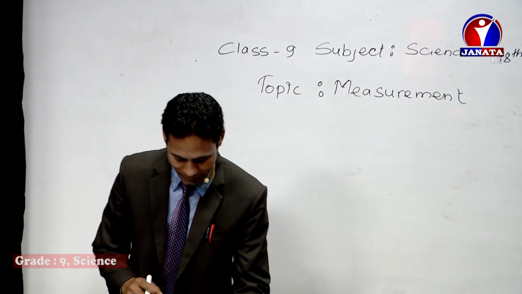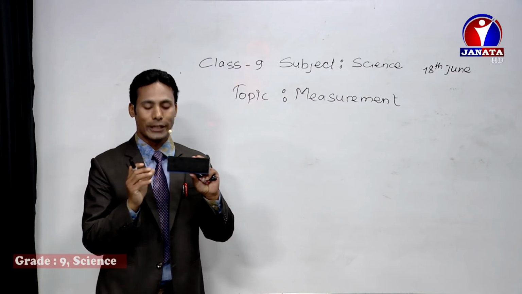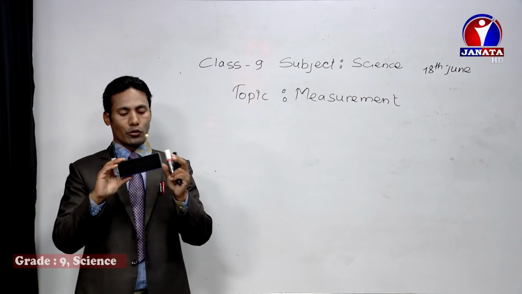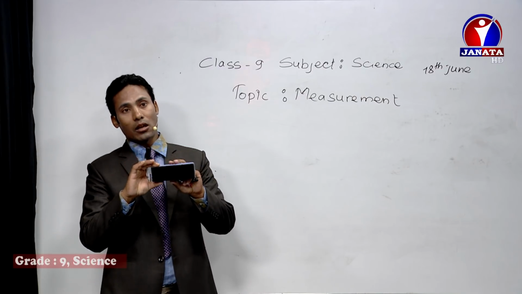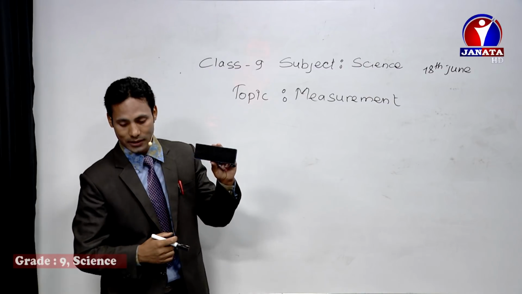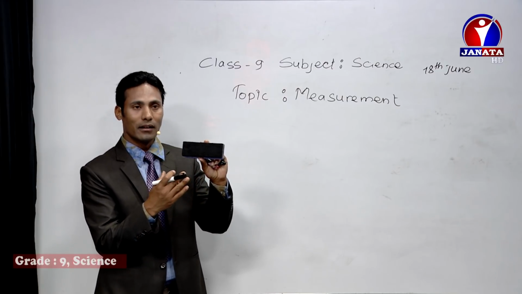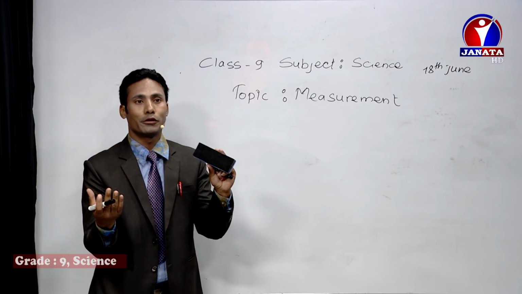Before starting, I have this duster here, right? If I ask what is the length of this duster, then to express its length we need to know some measuring tools.